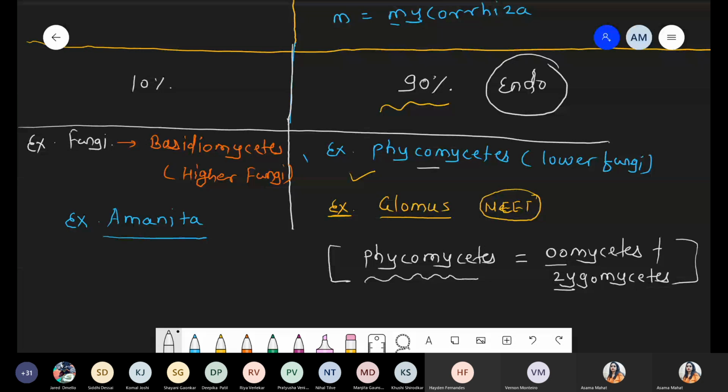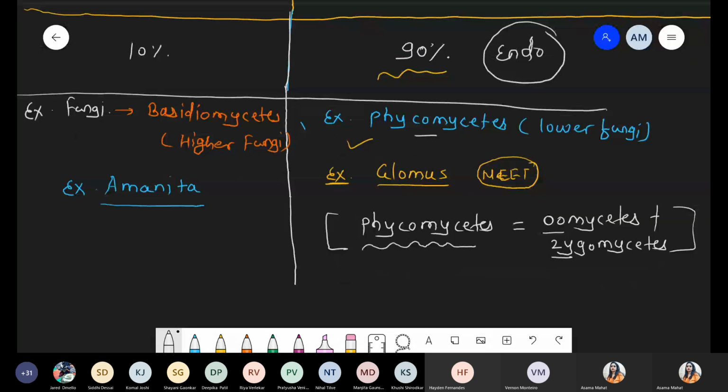Got it? Remember, as compared to the higher class of fungi, the lower class of fungi shows mycorrhizal association, more specifically endomycorrhizal association, which is better than ecto. Clear? Okay, chalo. And the last point, examples with respect to plants.